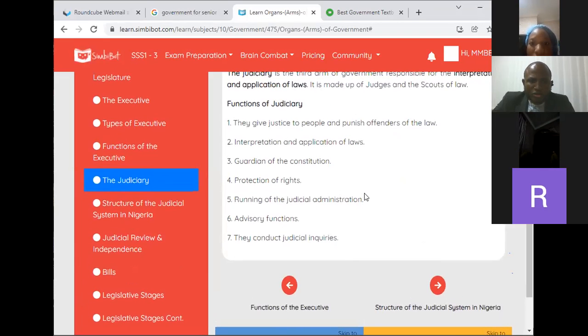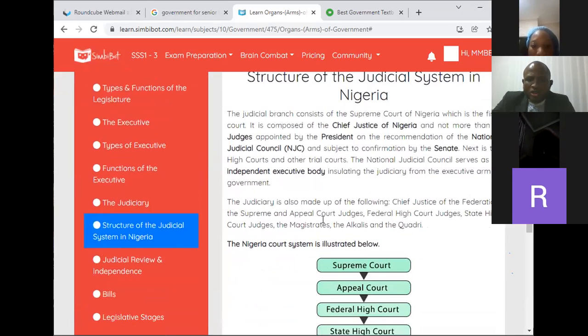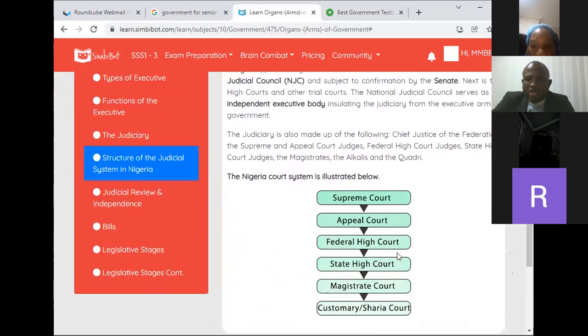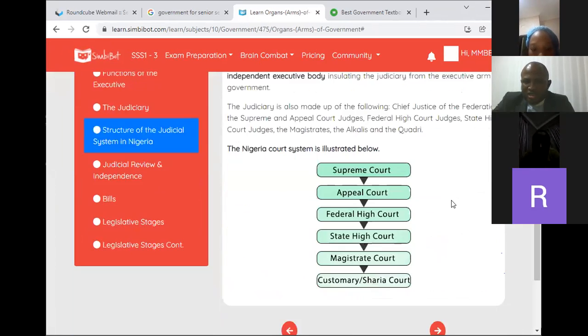Moving forward, we go to the structure of the Nigerian judiciary. The structure of the Nigerian judiciary is such that the highest level of the judiciary is the Supreme Court, which is administered by the Chief Justice of Nigeria and the NJC.